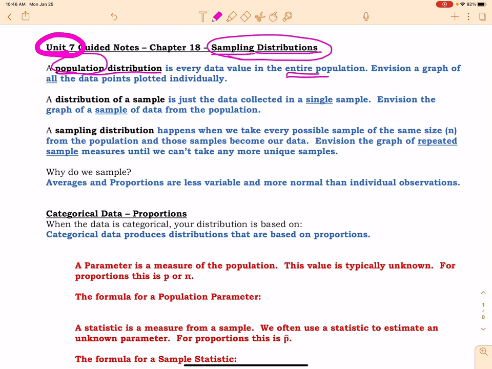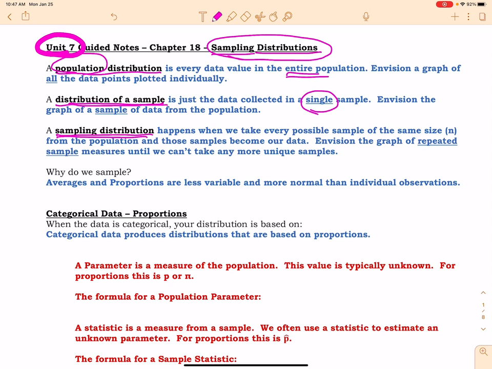Okay, so now let's talk about a distribution of a sample. All this is, it's just data that we collect in a single sample. So you're just going to envision a graph of just a sample from the population. All right, now that is different than a sampling distribution. Notice the use of the words here. Distribution of a sample versus a sampling distribution.